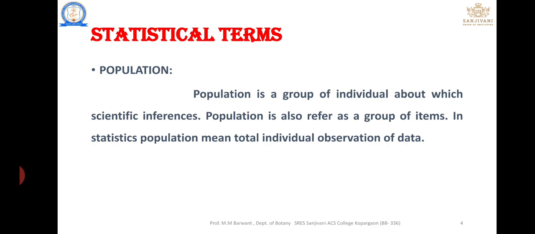Population is also referred to as a group of atoms. In statistics, population means the total individual observations of data. I will explain in my own words, and the same things are given in the book or on Google or the net. Population is nothing but the group of individuals about the scientific inferences. That means we want to select any individual observation. That group of individuals is known as a population.